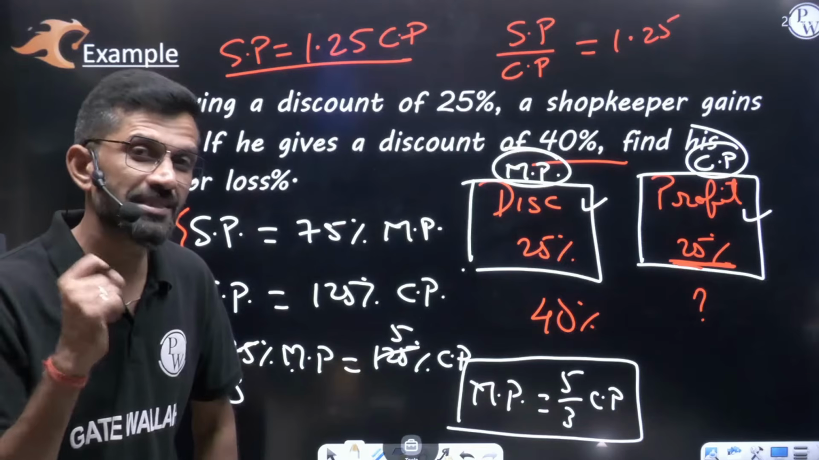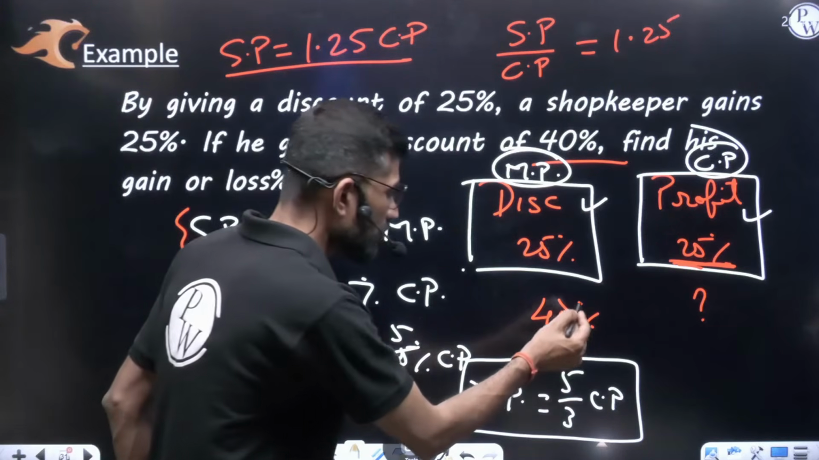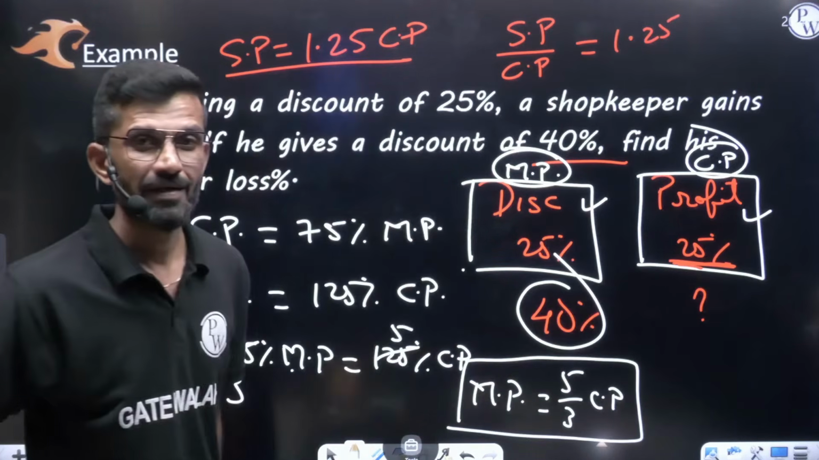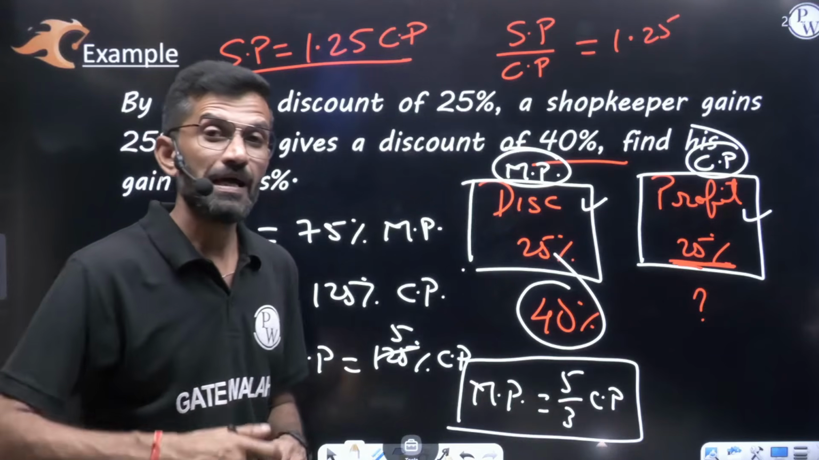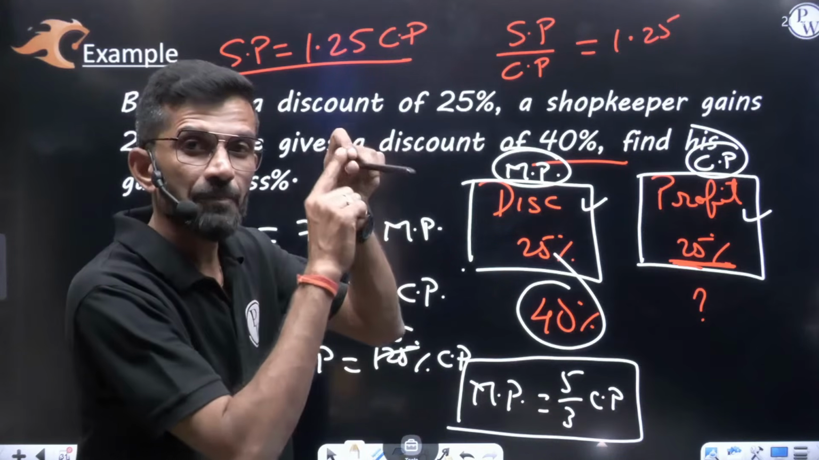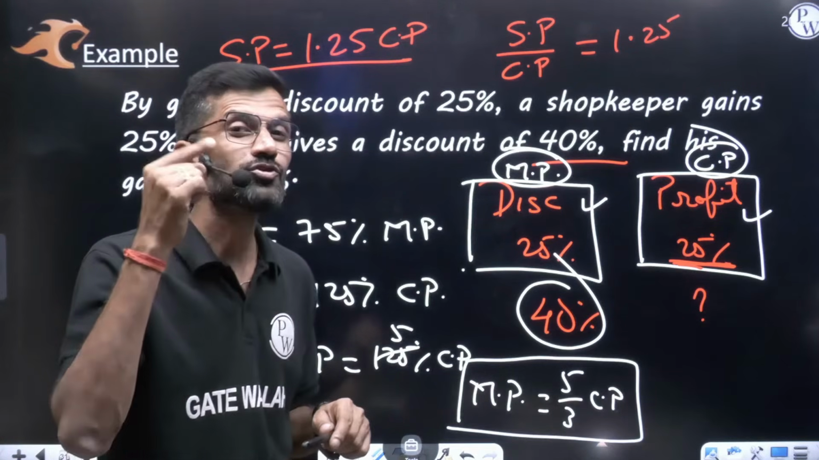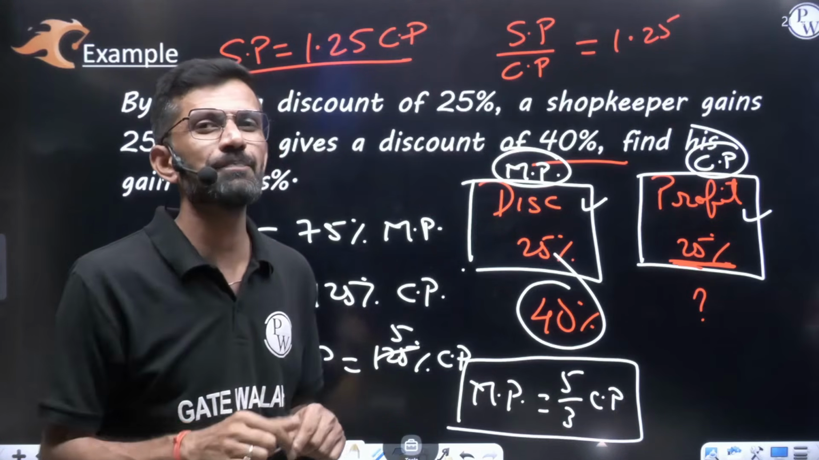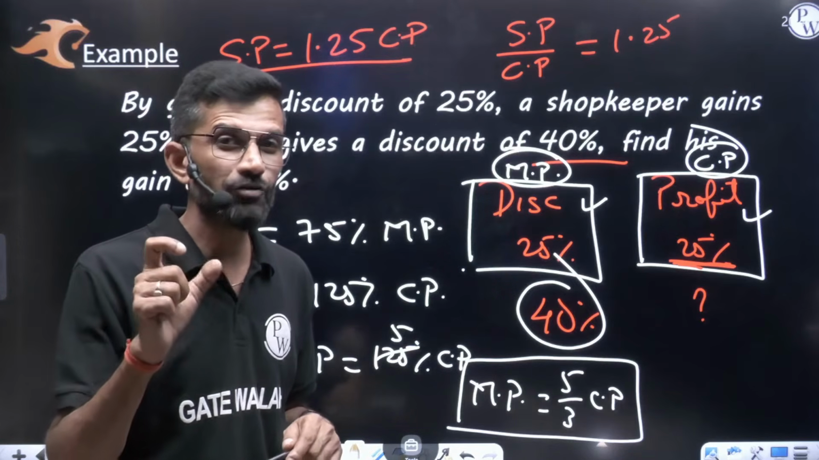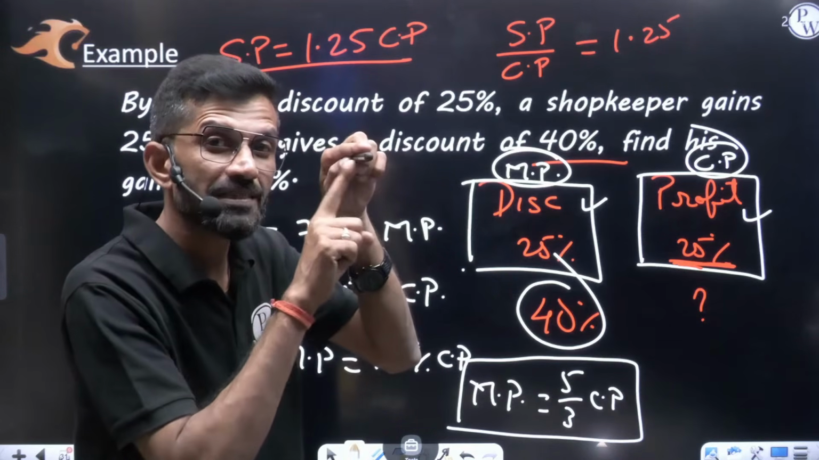Now, how much discount is he giving? The discount is 40%. Now he is giving 40% discount. It means the new selling price is what percent of the mark price? 40% is decreasing, so the new selling price will be 60% of the mark price. The selling price will be 60% of the mark price.